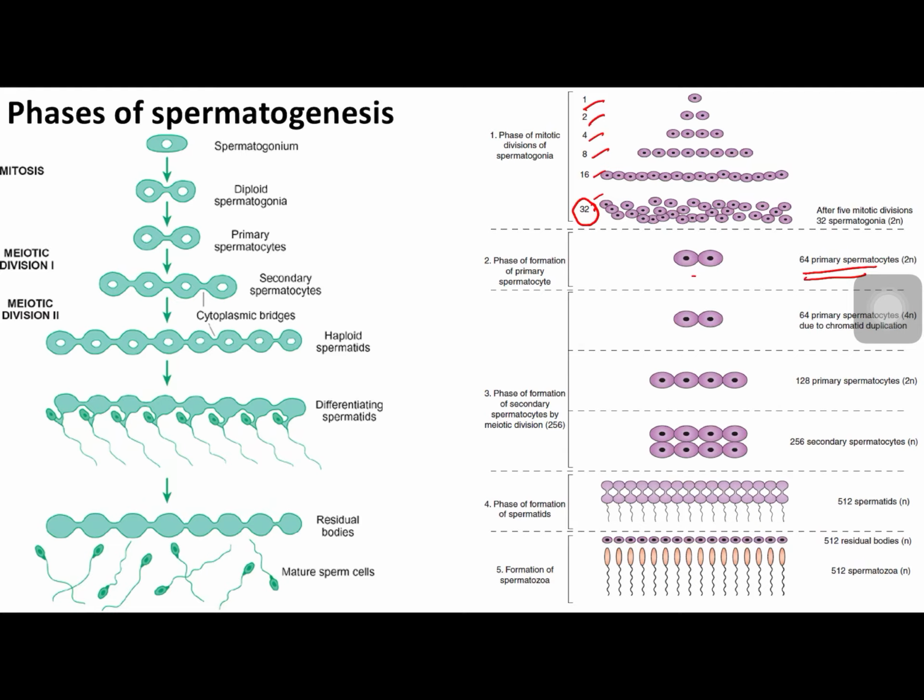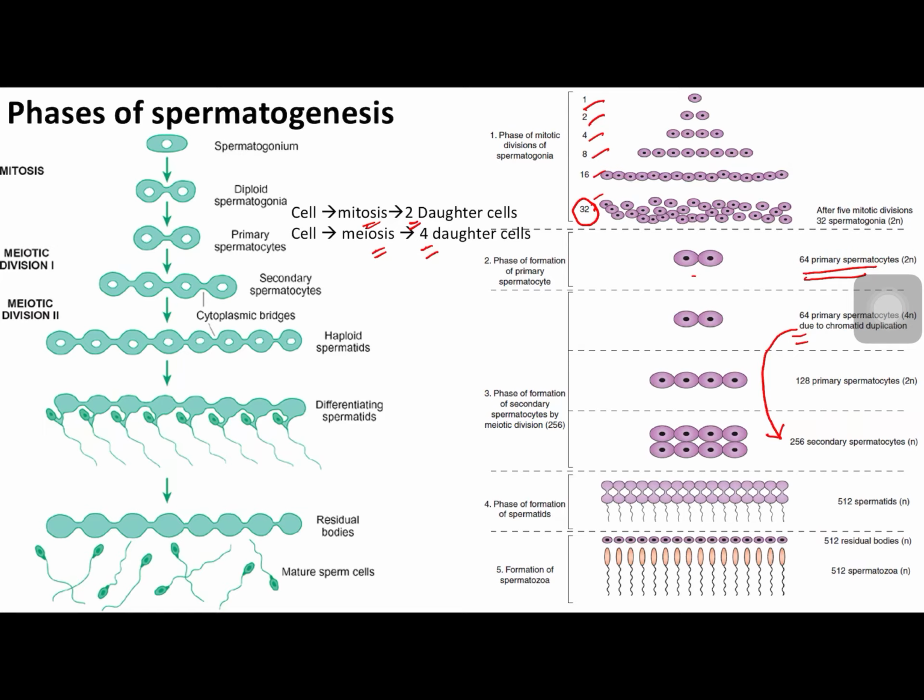Now these 64 primary spermatocytes undergo meiotic division. We know from our preliminary basic biology that when one cell undergoes mitosis, it gives rise to 2 daughter cells, whereas when the cell undergoes meiotic division, it gives rise to 4 daughter cells.